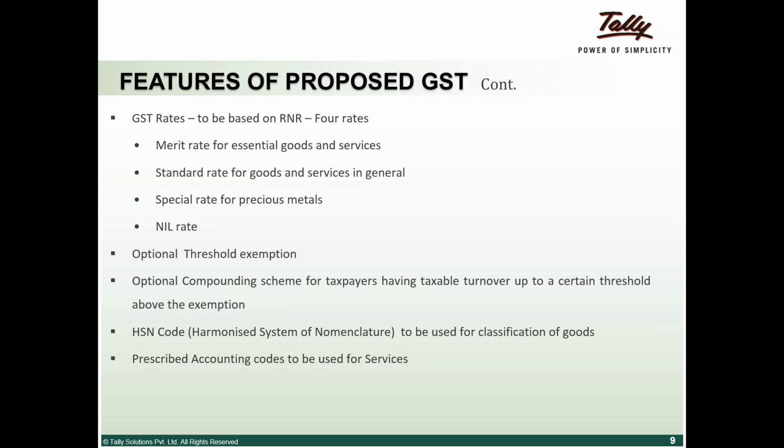So basically, companies that don't want to maintain their entire list of books of accounts and all the paraphernalia that goes along with it, such as working out input credit and output tax, could opt for this compounding scheme. As Shiv said, it is also available currently in the service tax and VAT era, and in the direct tax area. If I opt for a compounding scheme, 50 lakh is my threshold for all the businesses that I run.